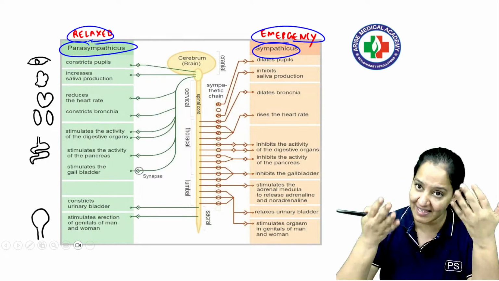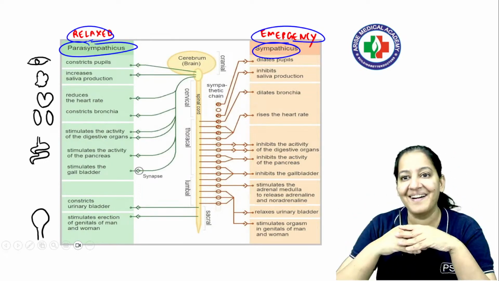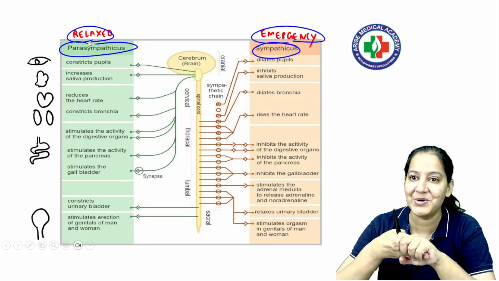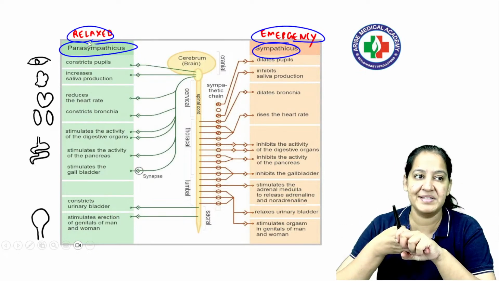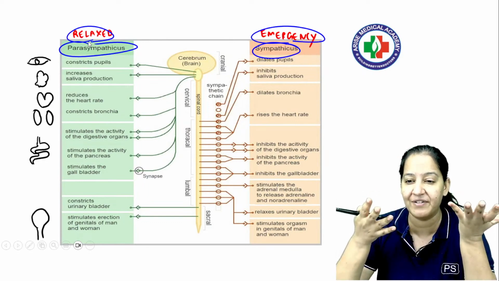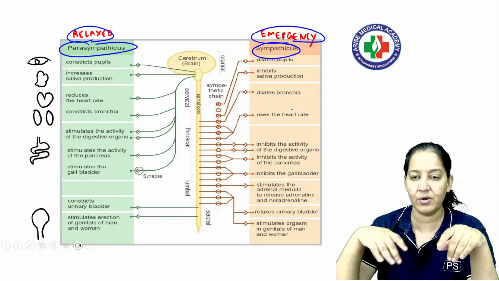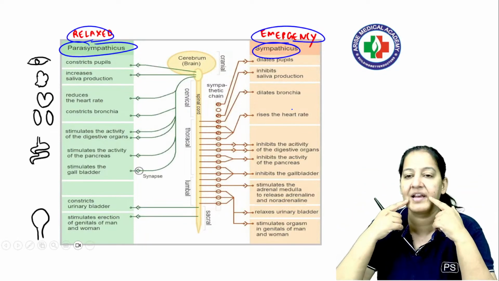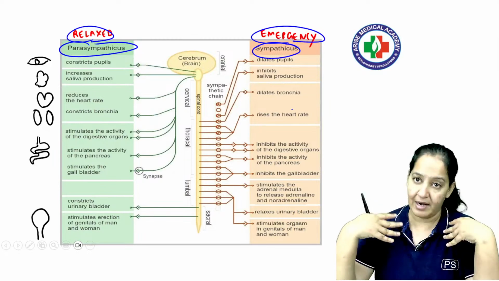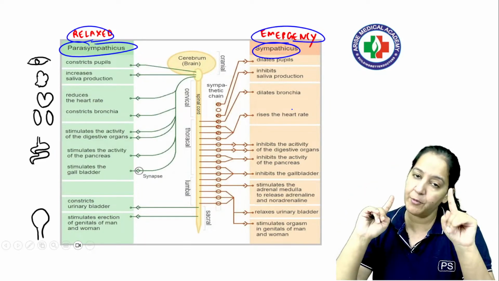There is no emergency. So I guess inside our body, parasympathetic is activated in me at least, right? For me it's not an emergency to teach you, right? But imagine we see a lion, we see a tiger, or there is some emergency in our life, we are running to save our life, right? So at that time the sympathetic gets activated. Now we have various organs, we have eyes, brain, salivary gland, GIT, lungs, heart, in all the organs both the nerves are there, right? So at one time only one is activated.